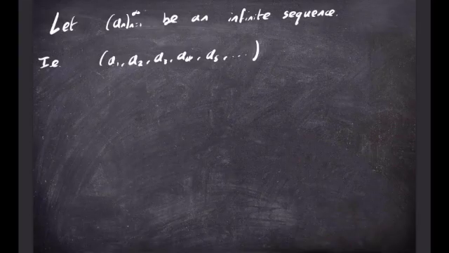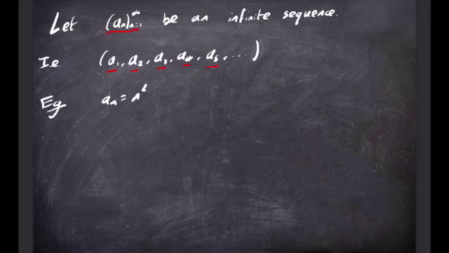Okay, so in this video, we're going to look at the definition of the limit of an infinite sequence. By an infinite sequence, I just mean a sequence of numbers, which we'll denote as a_n, which we write as a1, a2, a3, a4, a5, etc. So for example, this sequence could look like this. It could be a_n is equal to n squared, and then we'd have a sequence which looked like 1, 4, 9, 16, and so on.